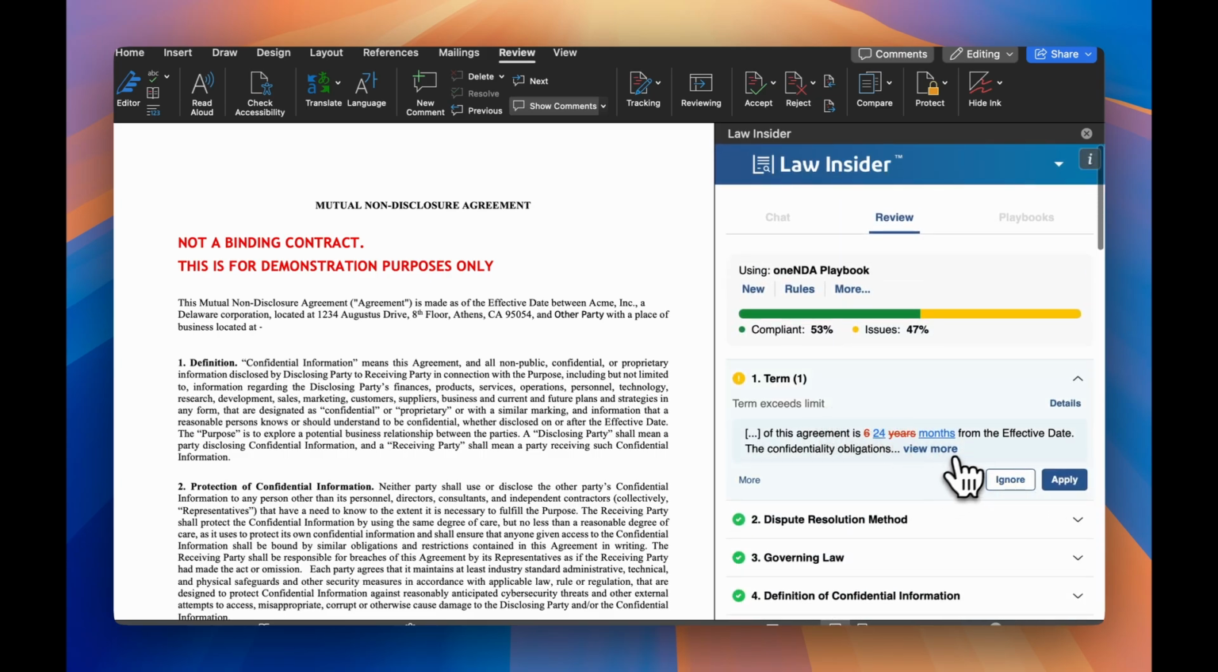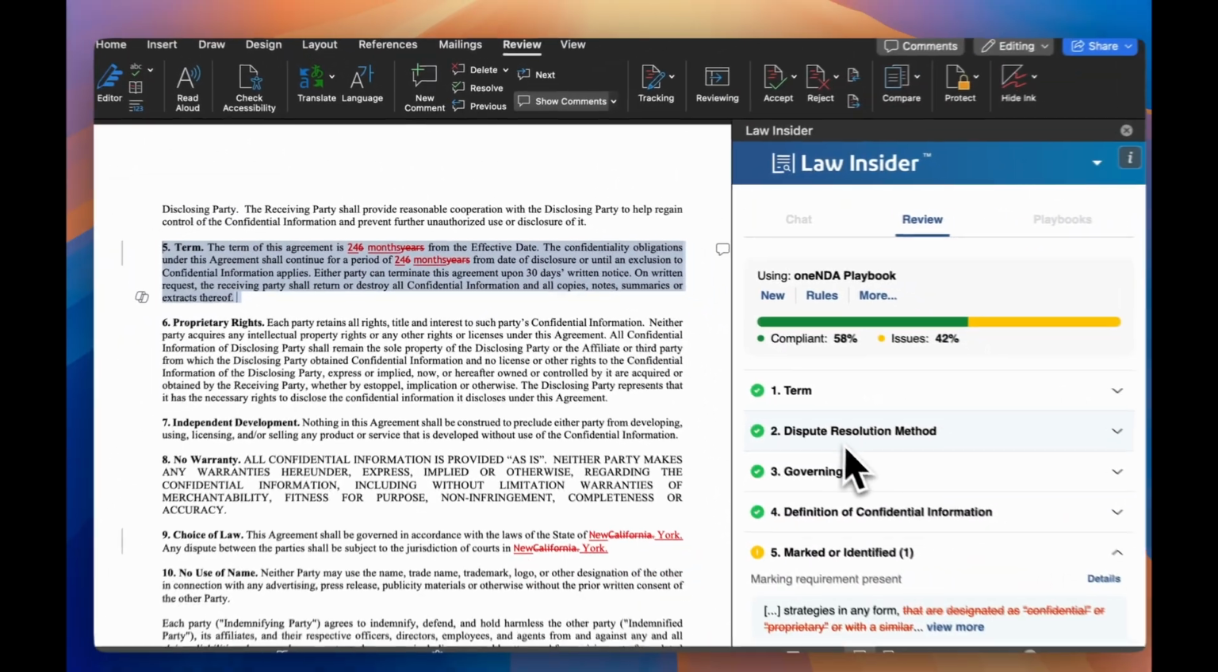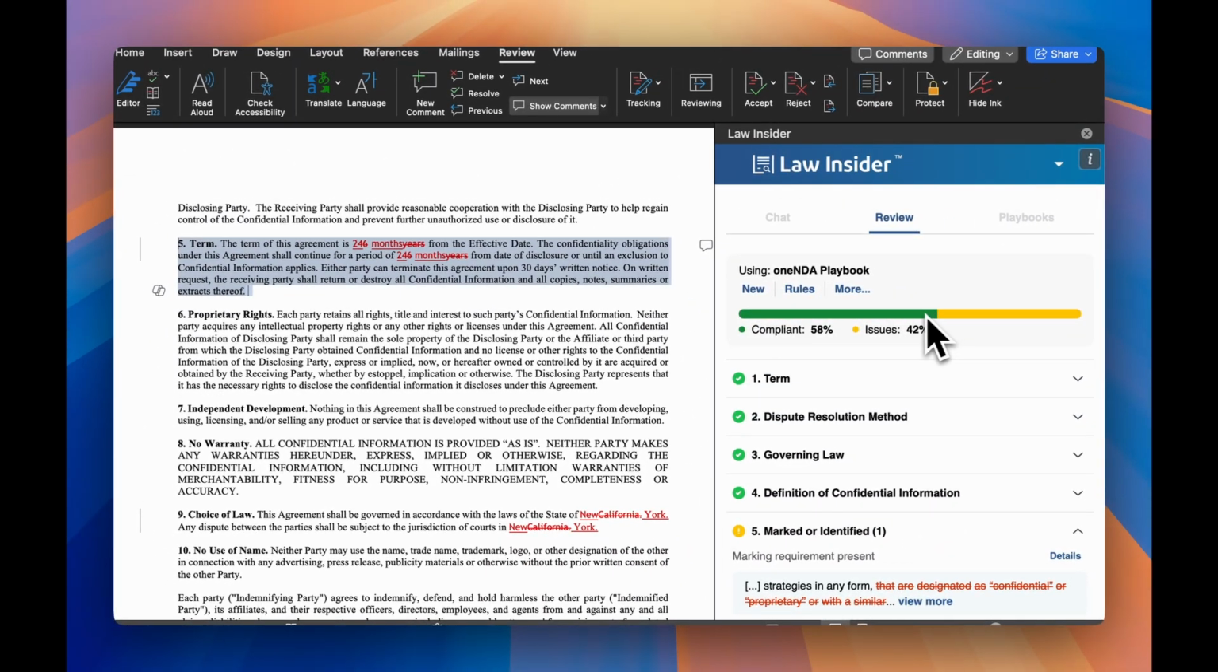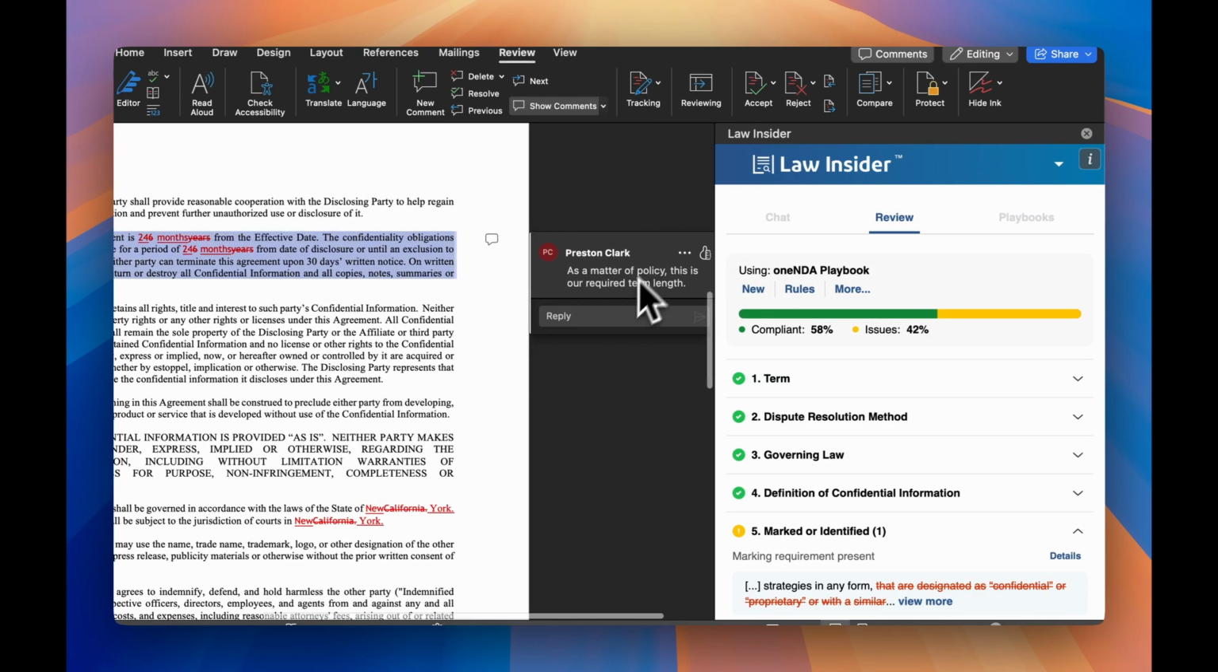So we'll go here, for example, the term length. Our default is 24 months. It appears, let's click on it, that this agreement is proposing 6, so I can apply that, and the red lines immediately take hold. It will give you a compliance score on top. Our goal is to work through all of the issues to get to 100% compliant. It also allows for custom comments that get directly added to the document, as you see here.